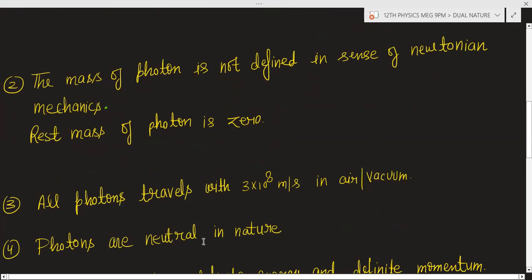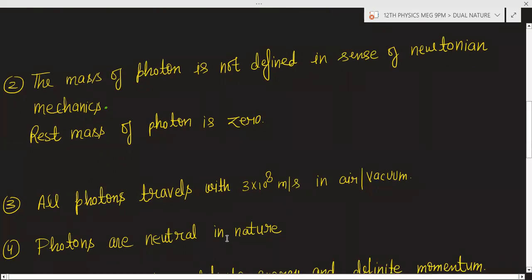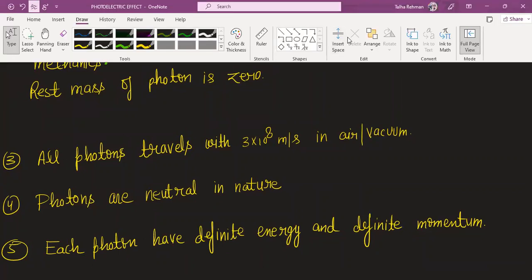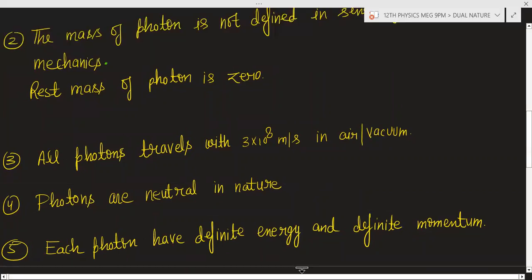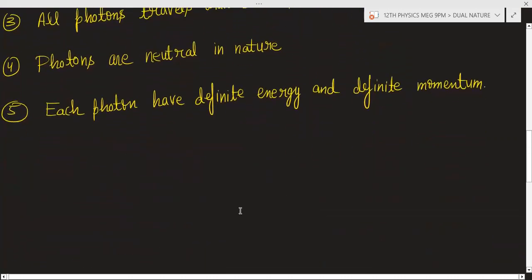Photons are neutral in nature, which means photons do not have any type of charge, either positive or negative. Each photon has definite energy and definite momentum. So these photons have energy as well as momentum.